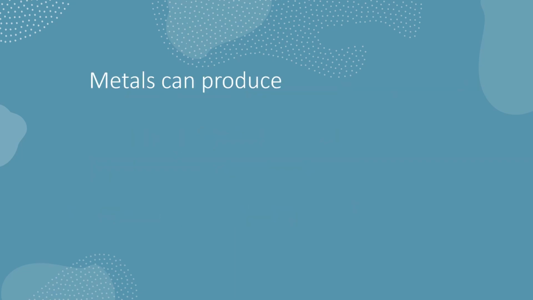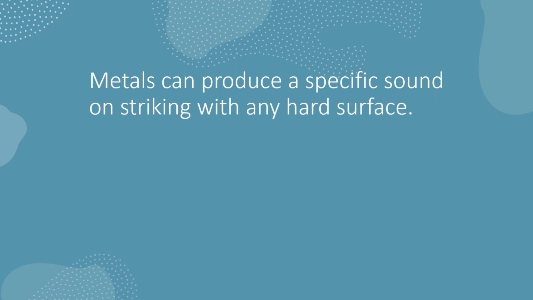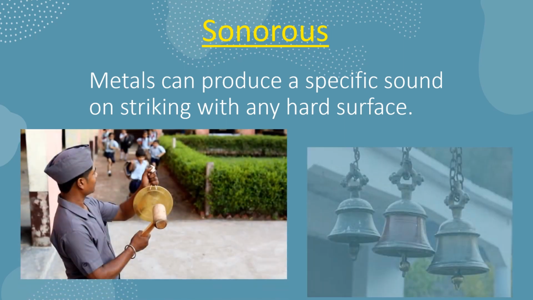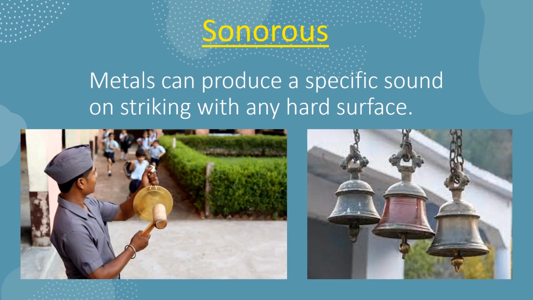Metals can produce a specific sound on striking with any hard surface. So, they are sonorous. For example, you must have heard the sound of your school bell or sound of bells in temple. They all are made up of metals.